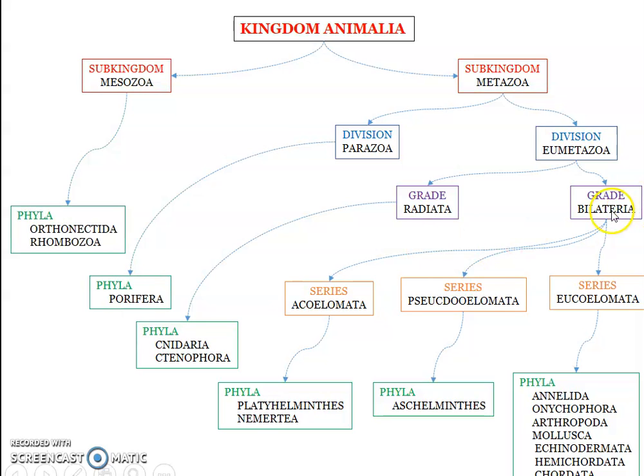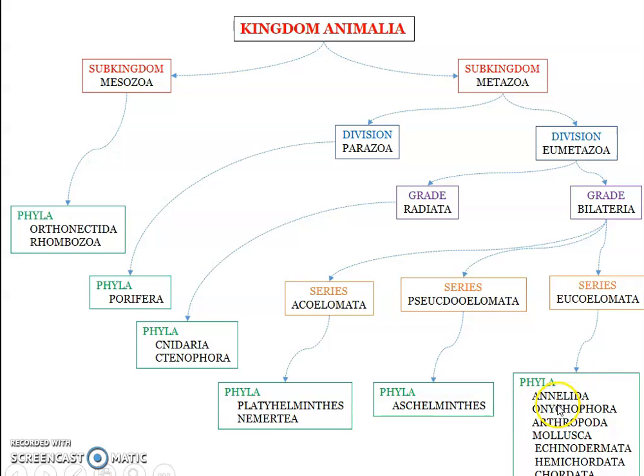Now, Bilateria includes series Acoelomata, which comprises phyla Platyhelminthes and Nemertea. Then series Pseudocoelomata actually is not a phylum but the superphylum Aschelminthes. Eucoelomata, on the other hand, includes most of the rest of the phyla.